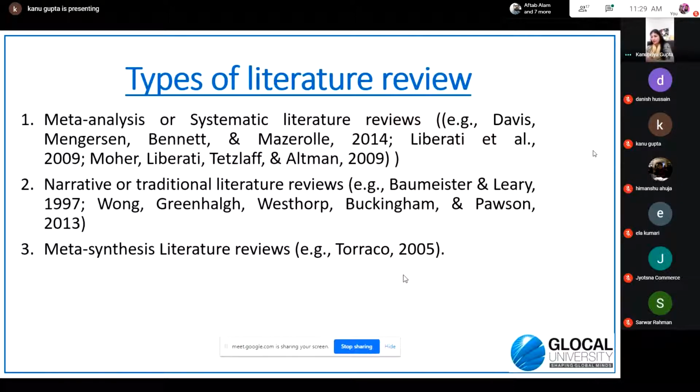These 3 are systematic literature review, which is also known as meta-analysis. The second one is the traditional literature review, which is called narrative literature review. And the third one is integrative or meta-synthesis literature review. What are all these and what are their nuances? We'll be studying in the coming slides.